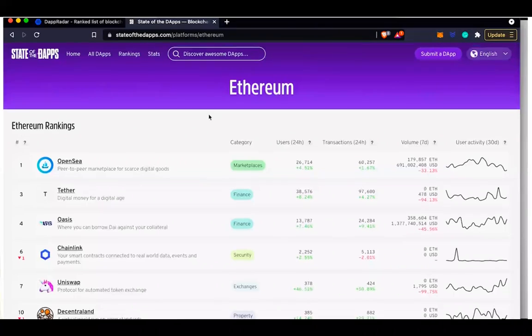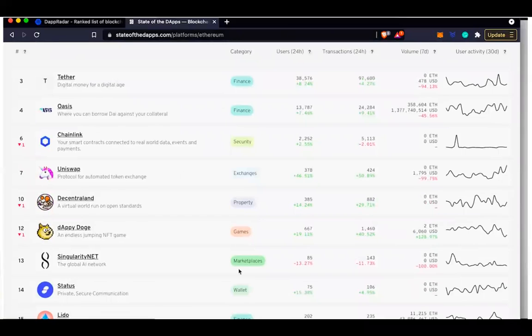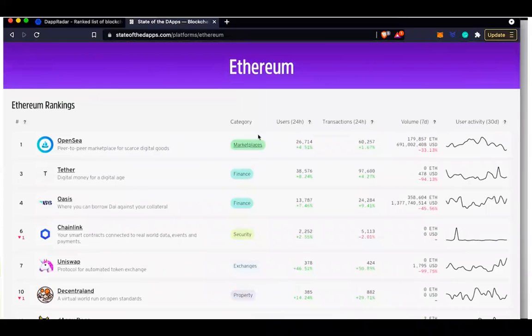see all these applications built on top of Ethereum. And you can see some of them are into finance, some into security, some into property, to gaming. So even though you are on Ethereum, you still have categories here, which I will show you how to explore. And you have very interesting information here.